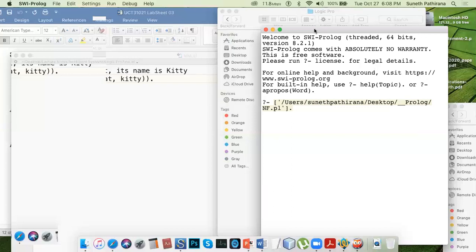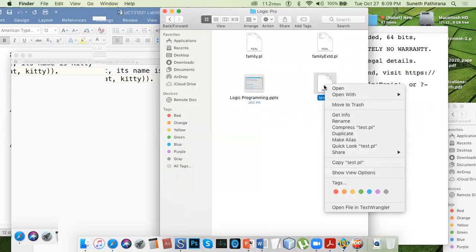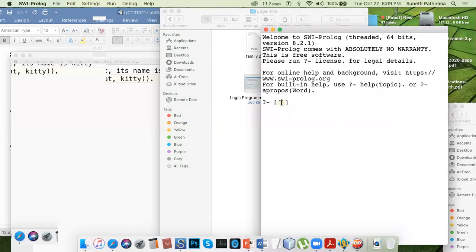This is the way you need to compile this. So you can copy the file name, copy just the path name here.